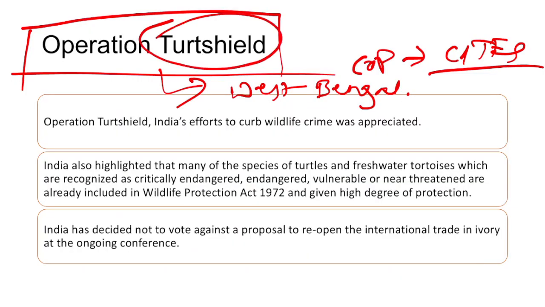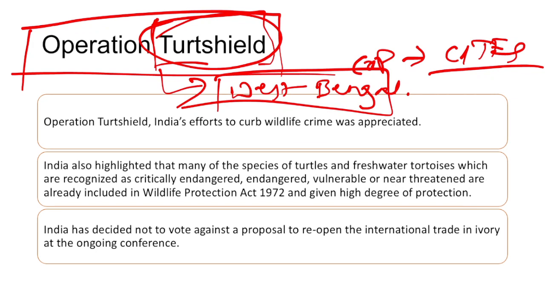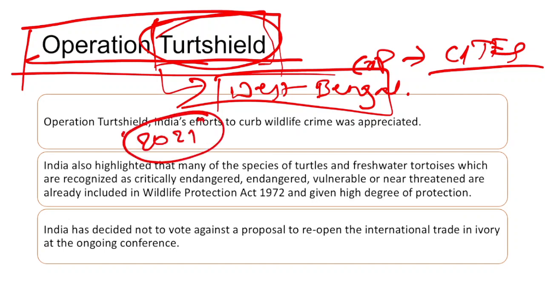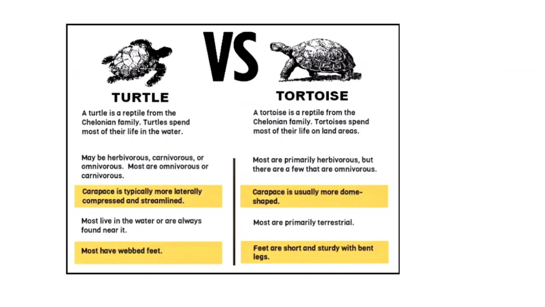Around 10,000 or 20,000 turtles were saved by the authorities in West Bengal itself. This Operation Turtle Shield was appreciated by world leaders during that event. It was in the year 2021, and now CITES has also appreciated India's efforts with respect to Operation Turtle Shield.